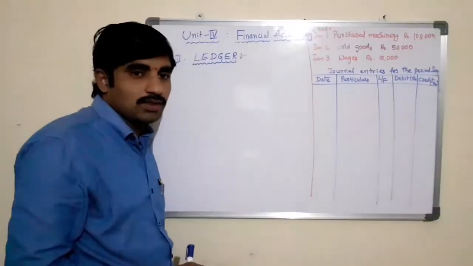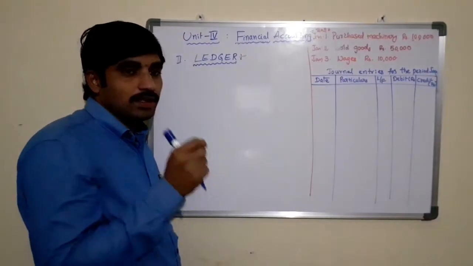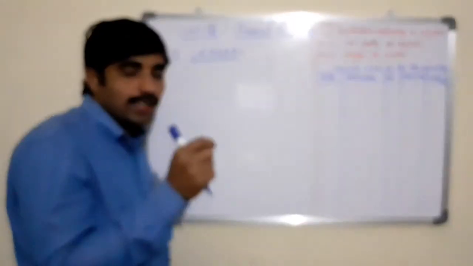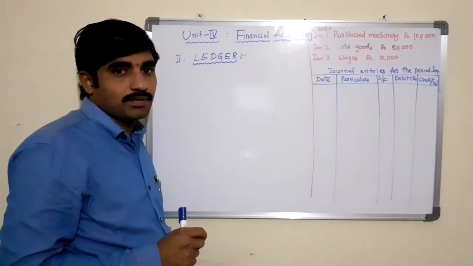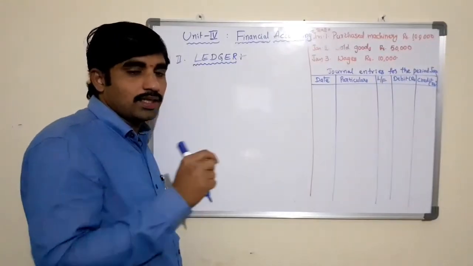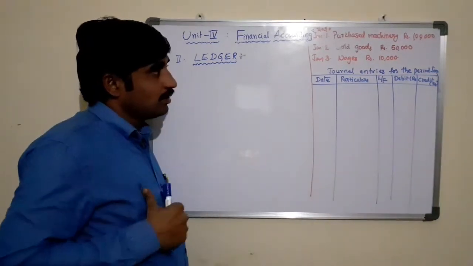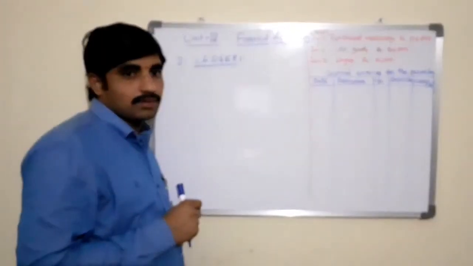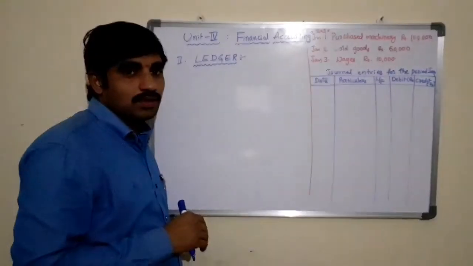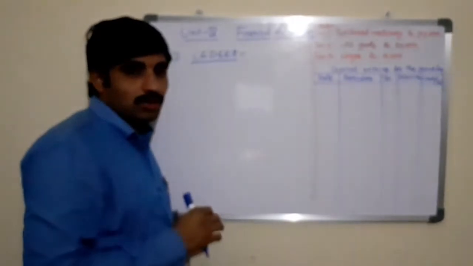See, while passing the journal entries, to prepare the journal, we need to understand the transaction, that is the nature of transaction, whether it is relating to the personal account or the real account or the nominal account. If you understand the nature of the transaction, then it is very easy to apply the rule of account in order to pass the journal entry.